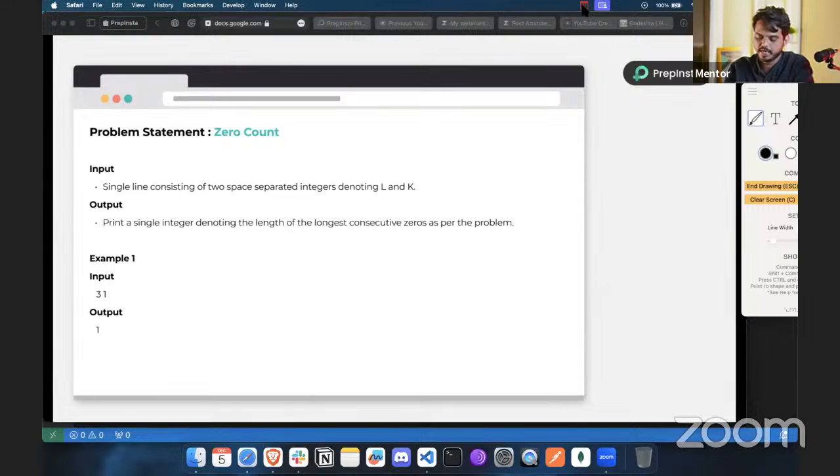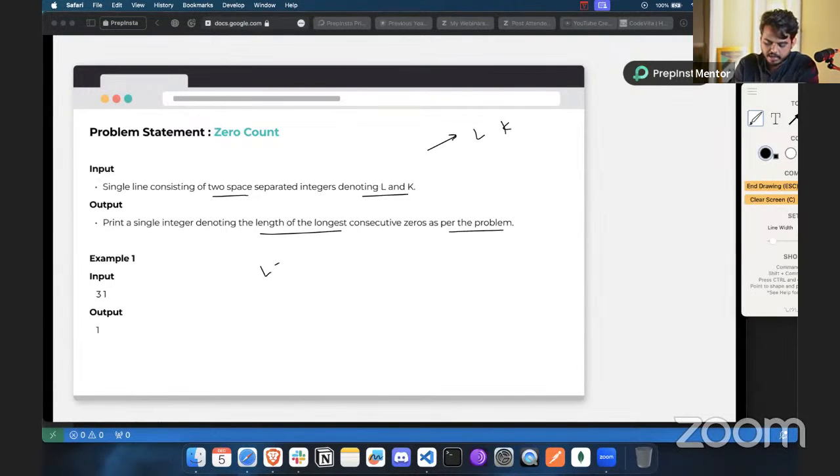In terms of the input, the single line consists of two space-separated integers. The input that you're going to give is two numerical values, one for L and one for K. The output should print a single integer denoting the length of the longest consecutive zeros as per the problem statement. So here we have the input.